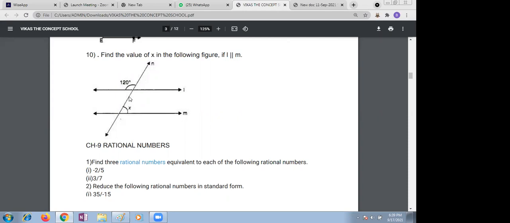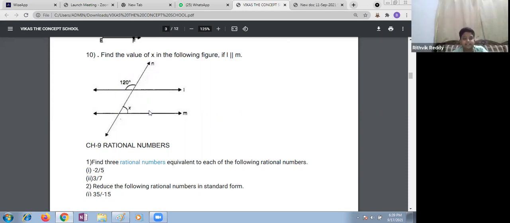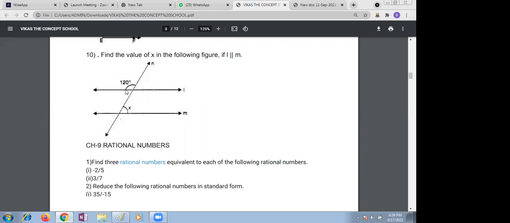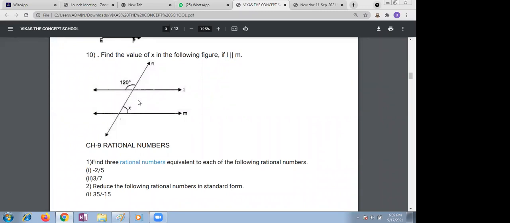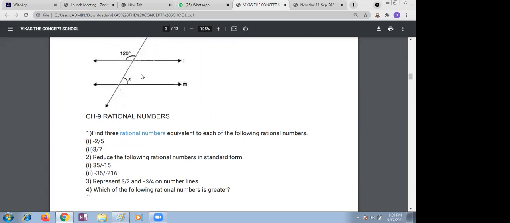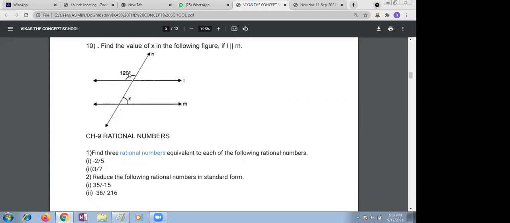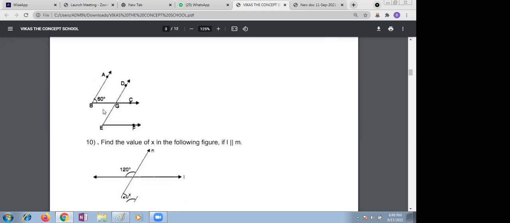Ma'am, can I tell? Yes. Ma'am, it will be 120 because they both are vertically opposite. Very good. Then x and 120 are on the same side of a transversal, so they make a supplementary pair, right? Yes, ma'am. And corresponding angles are equal, and one exterior and one interior will always be the same. See, children, this is very simple. Raghav. Ma'am, is the angle 30 degrees?